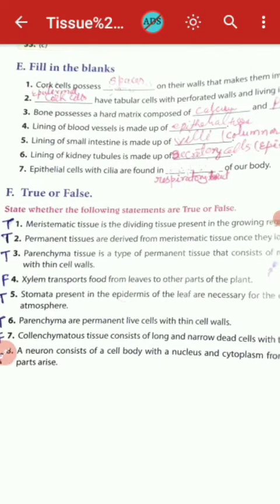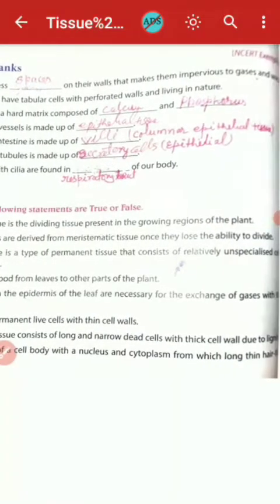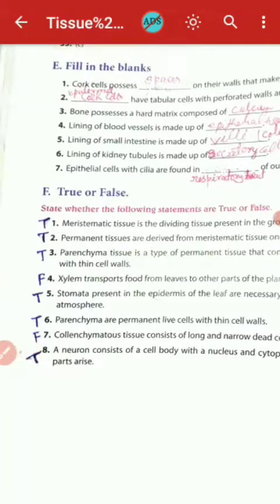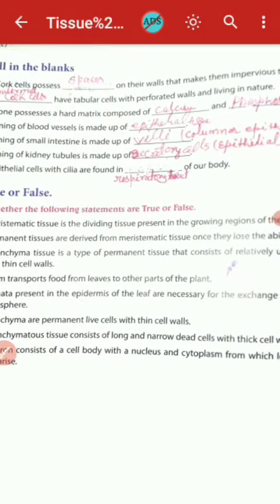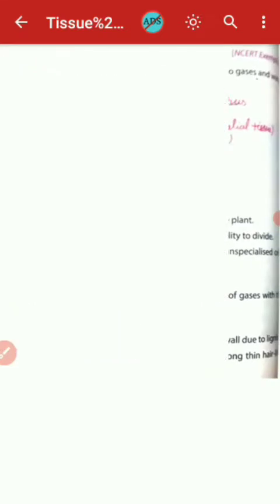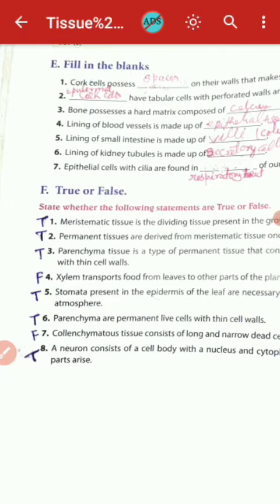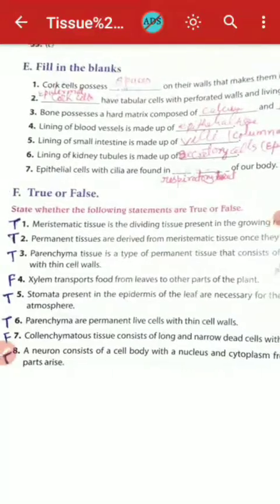Collenchymatous tissue consists of long and narrow dead cells with thick cell wall due to lignin. This is false. Collenchymatous tissue is living cells. Next, a neuron consists of a cell body with a nucleus and cytoplasm from which long thin parts arise. So that is true.